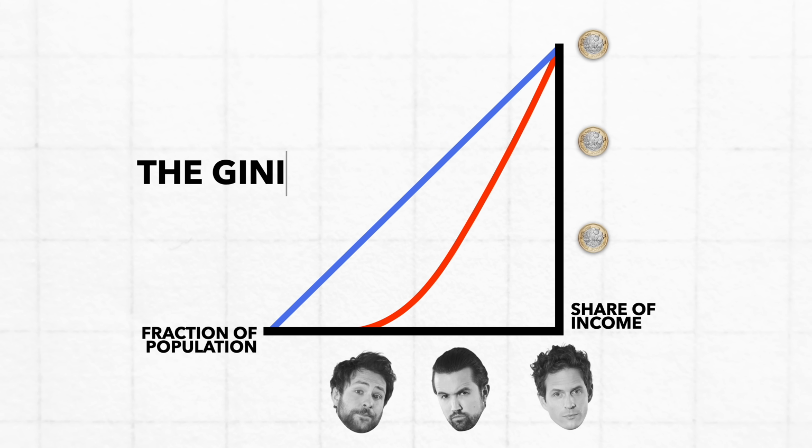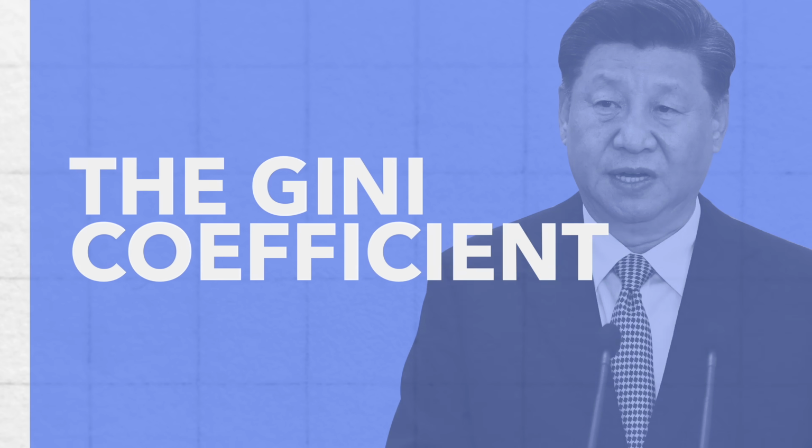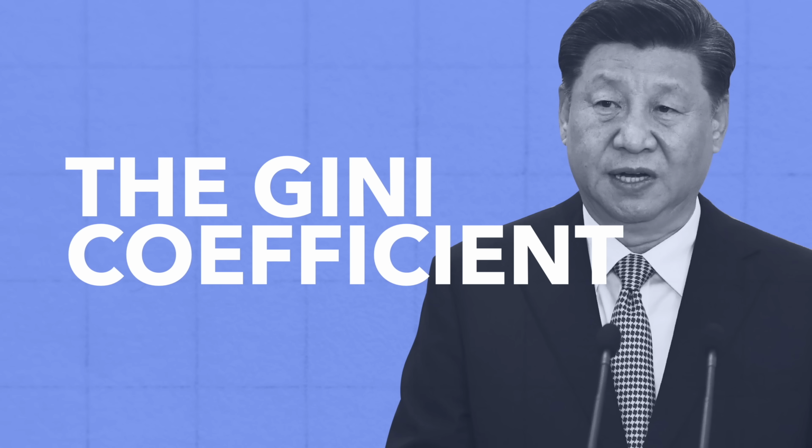The Gini coefficient essentially measures the area between those two lines. When it's perfectly equal, there's no space between the two lines, so it's 0, and when the last person has all the money, the area between the two lines is just the entire area underneath the first line, so it's 1. Interestingly, China's Gini coefficient is far higher than that of Western economies.